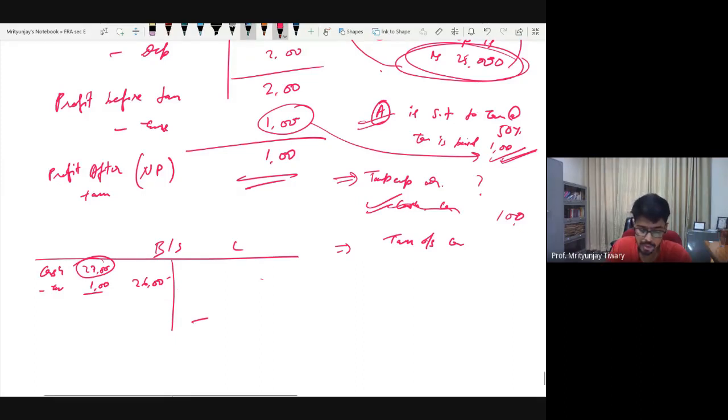Let me take one more case. What if they said that tax paid is, let's say, only 50,000? How would things change? Then you would say that only 50,000 should be subtracted from 27, because that is what you have paid, right? But what was your burden? Your burden was 1 lakh. So basically in our head, we are passing this journal entry: tax expense debit 1 lakh, cash credit 50,000 and tax outstanding credit 50,000.